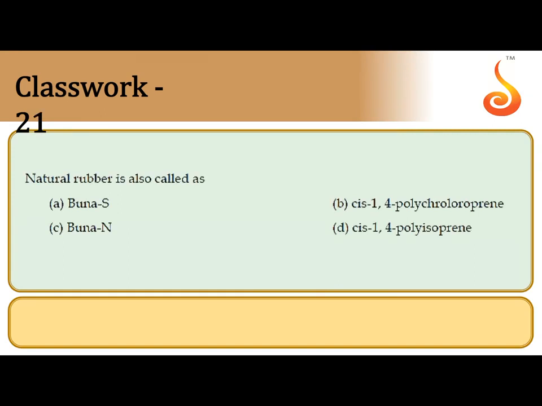During the formation of natural rubber, 2-methyl-1,3-butadiene undergoes addition polymerization. The first carbon of one monomer combines with the fourth carbon of another monomer, but one C=C double bond remains present. At that C=C double bond, we can observe the cis configuration. That's why natural rubber is called cis-1,4-polyisoprene. Cis-1,4-polyisoprene is nothing but natural rubber. So the correct option is D.